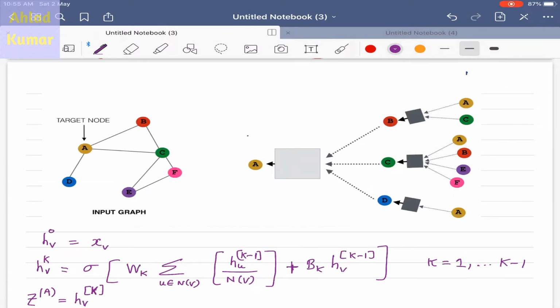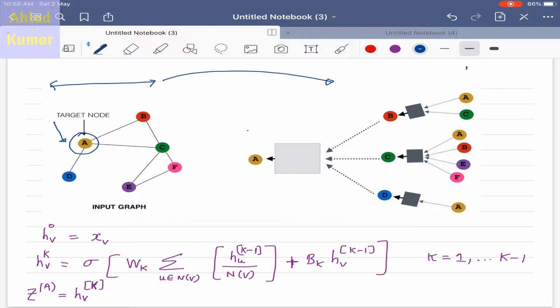So now let us discuss the forward propagation in case of graph neural networks. Here you can see we have this graph structure, and corresponding to this node A we have its computational graph, which is given over here. How to make these computational graphs was discussed in our earlier lecture, so you can visit it to understand how this computational graph is drawn. Corresponding to this node A, how many neighbors do we have? We have 3 neighbors, right? D, C and B.